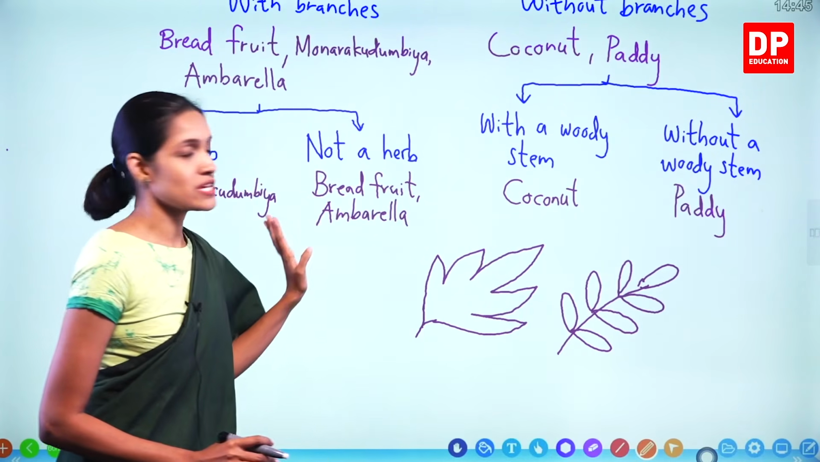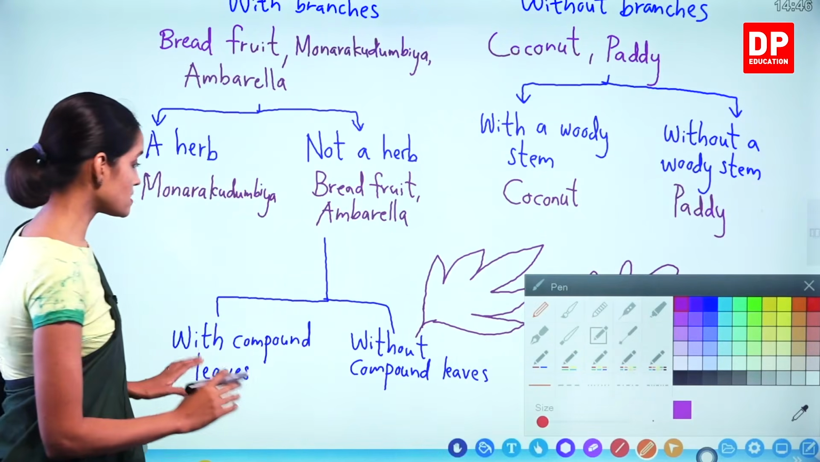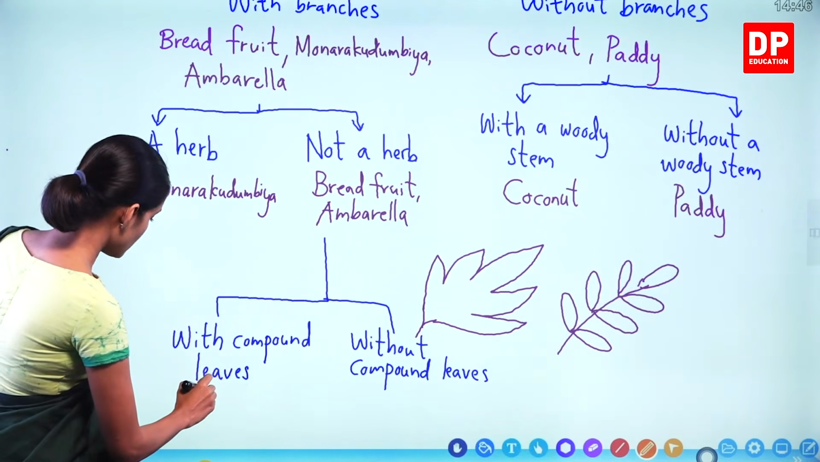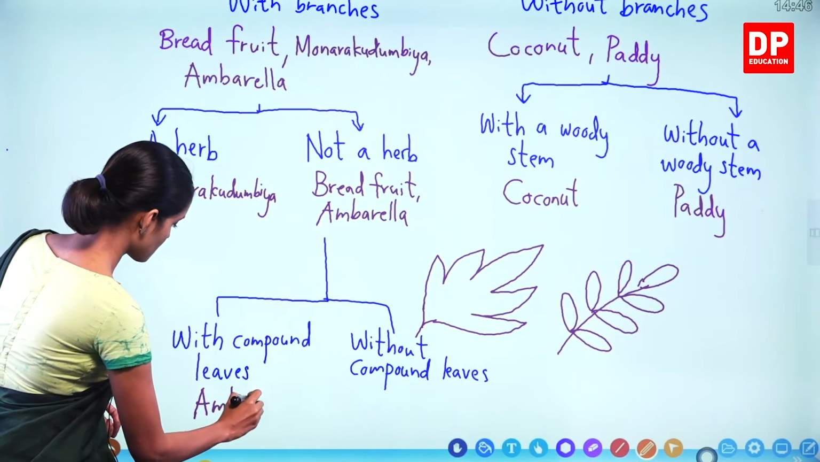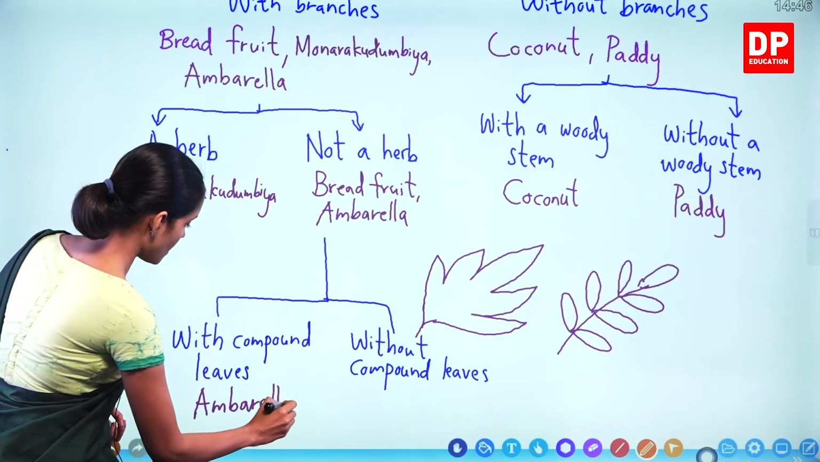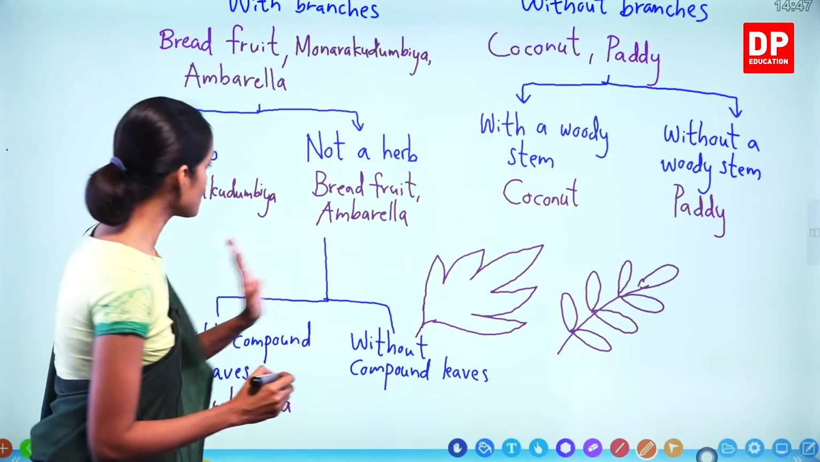So here I am going to take that factor. So what is the plant with compound leaves? That is Amberella. And without compound leaves, what is this? Breadfruit.